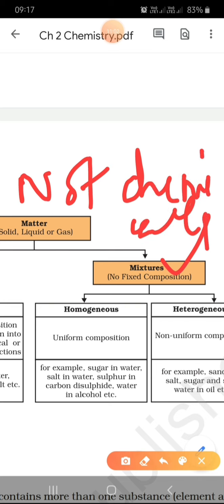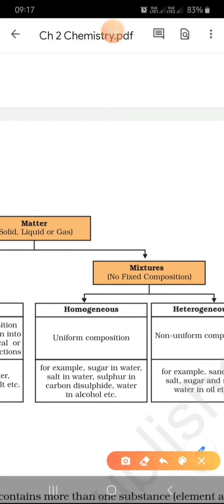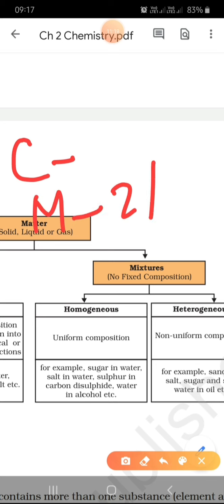I hope you can understand. So if compounds are two or more elements combined in a definite proportion, mixtures are made up of two or more elements but not in any definite combination.